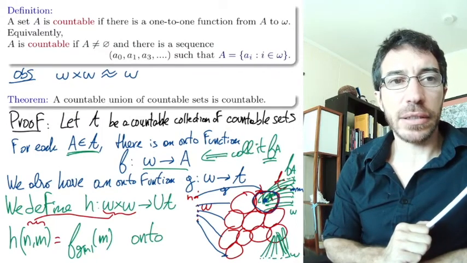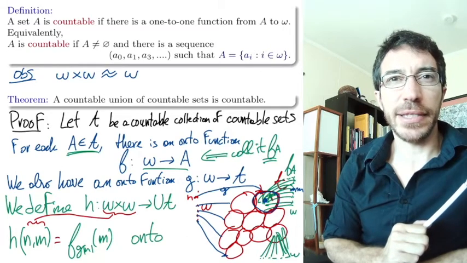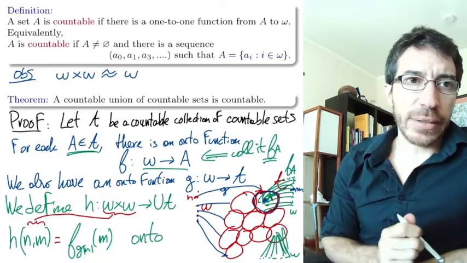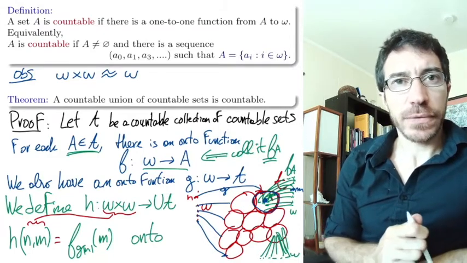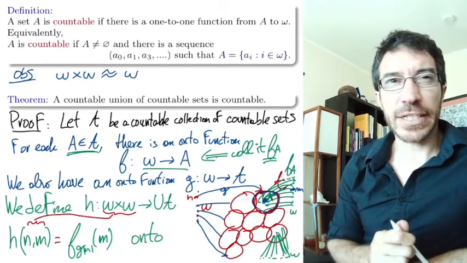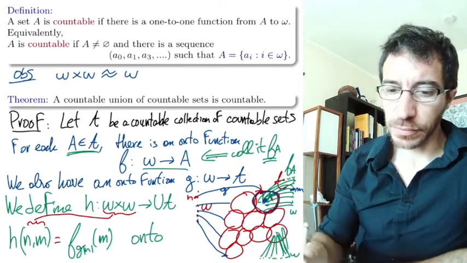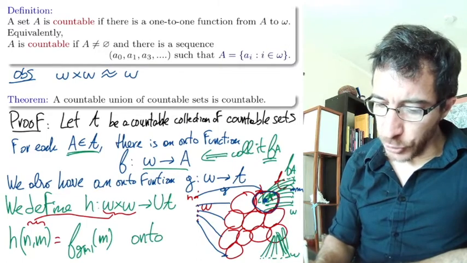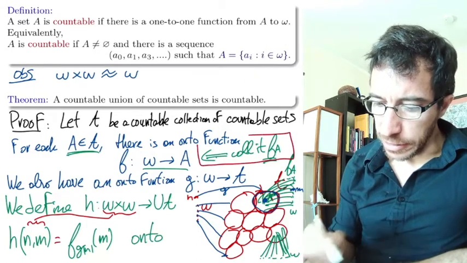And okay, why did I say this was tricky at all? It's not tricky, but why did I say it needs the axiom of choice? Where is the axiom of choice being used? The axiom of choice is being used right here.